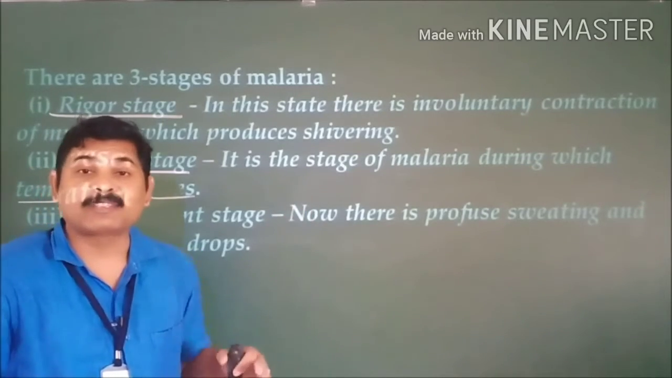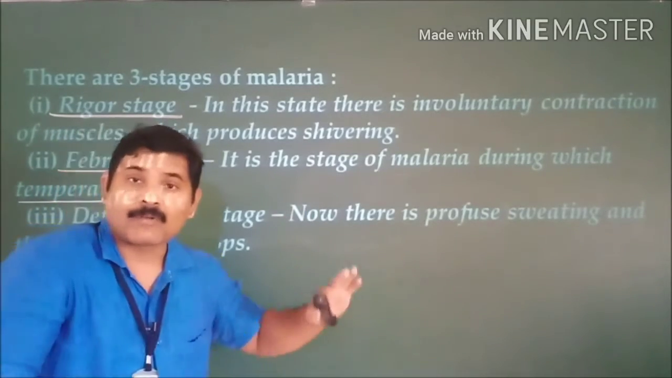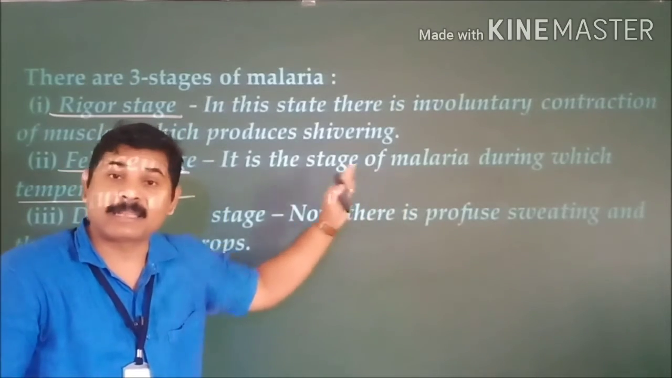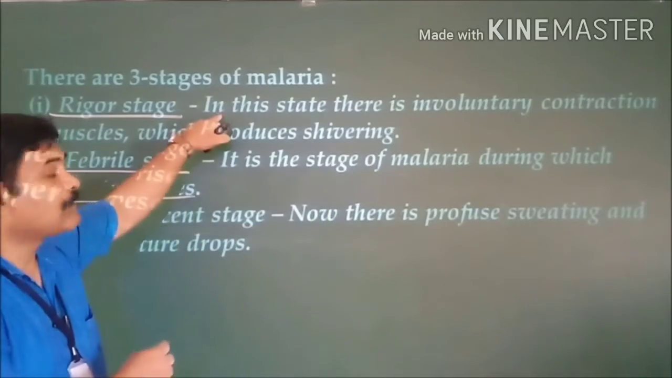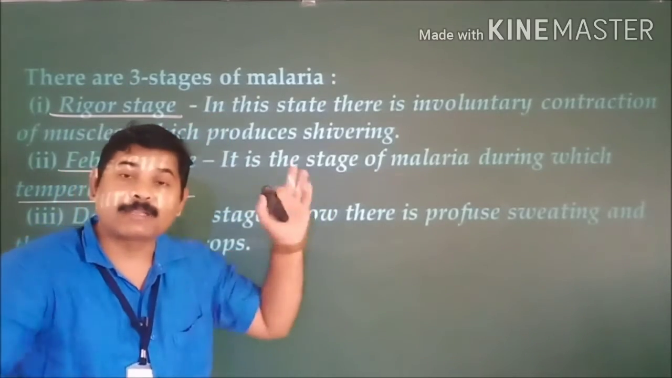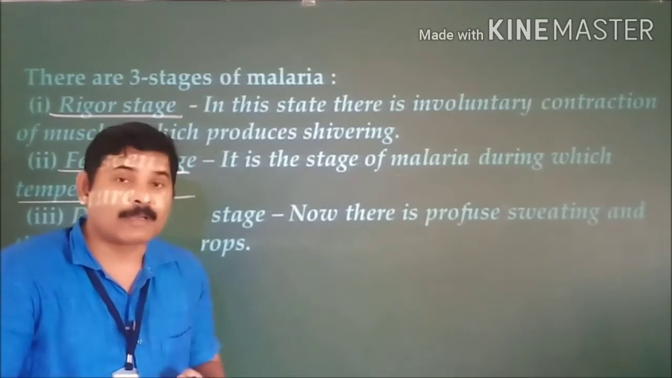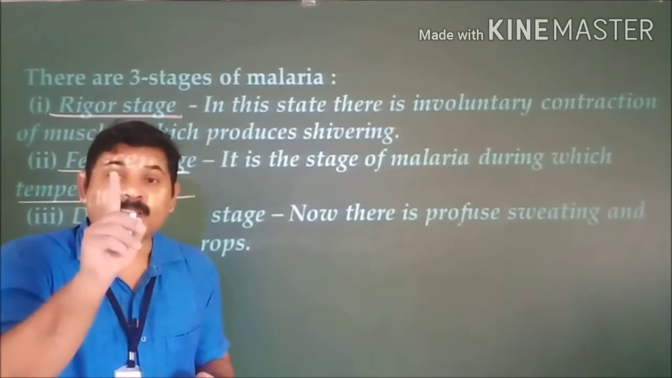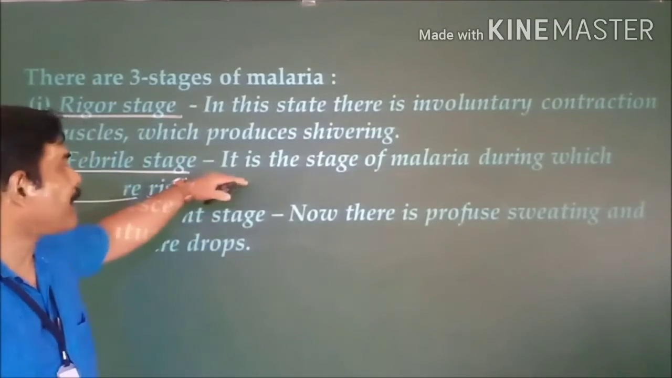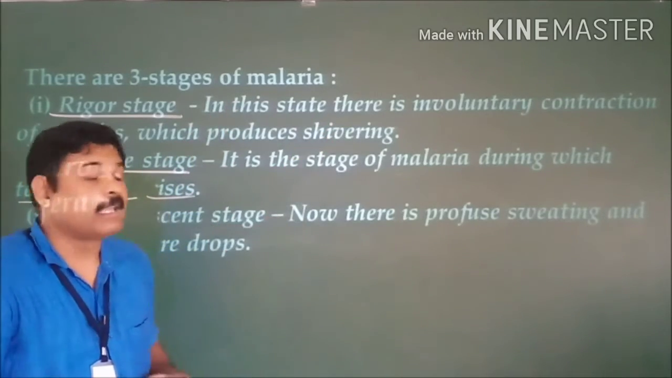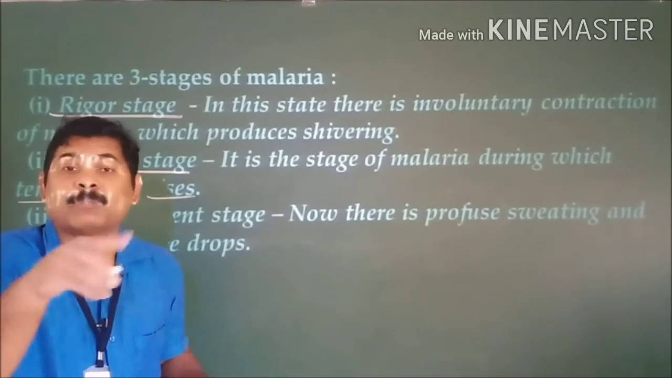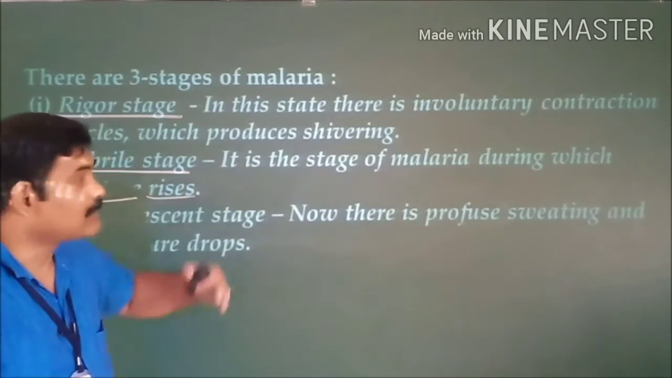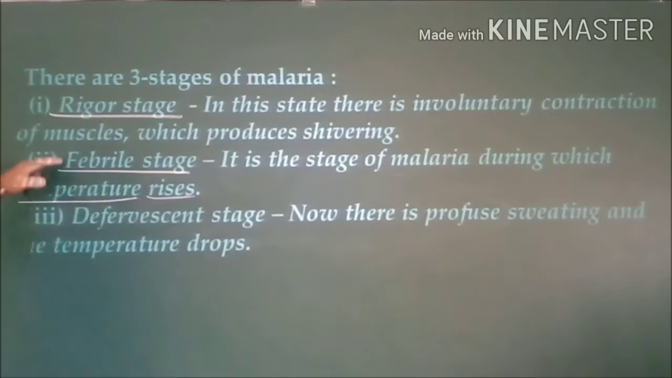Again, based on the type of the species, it reoccurs. Just now I explained that 48 hours is taken by Plasmodium vivax and Plasmodium ovale, so these 3 stages commence again in the case of these 2 species. In the case of Plasmodium malariae, after 3 days, that means 72 hours, these stages reoccur. In the case of Plasmodium falciparum, after 1 day, that means 24 hours, these stages start again. So these are the 3 different stages of the malaria fever.